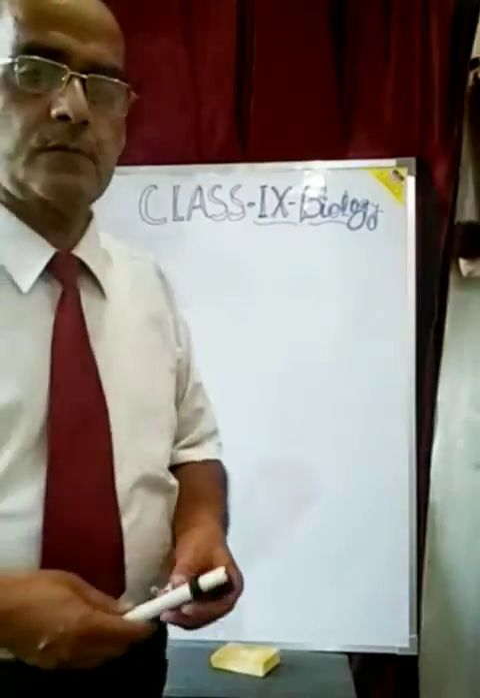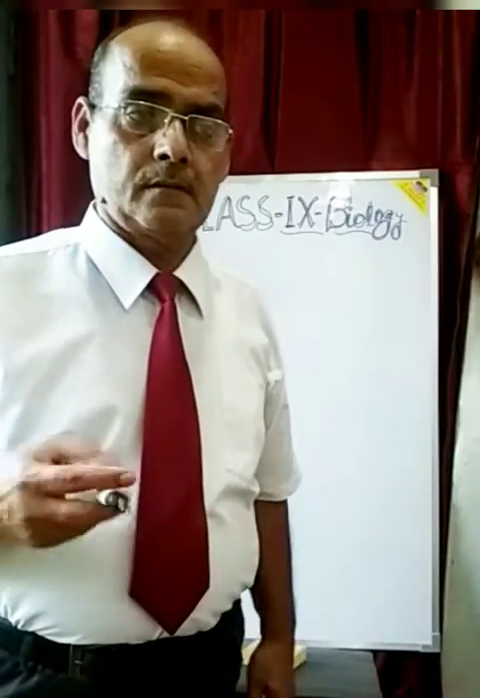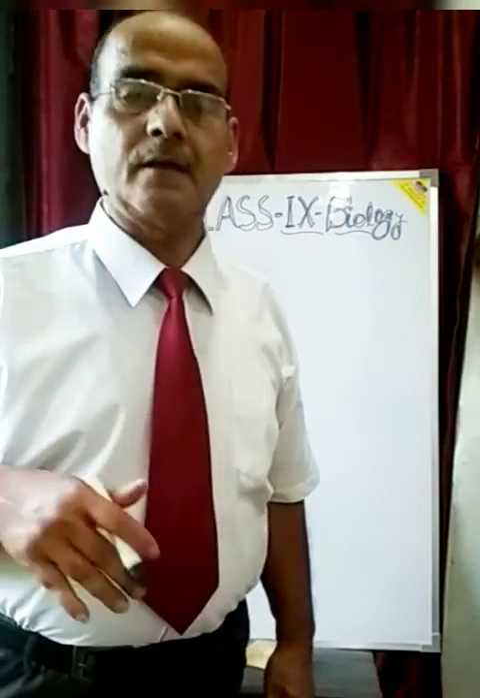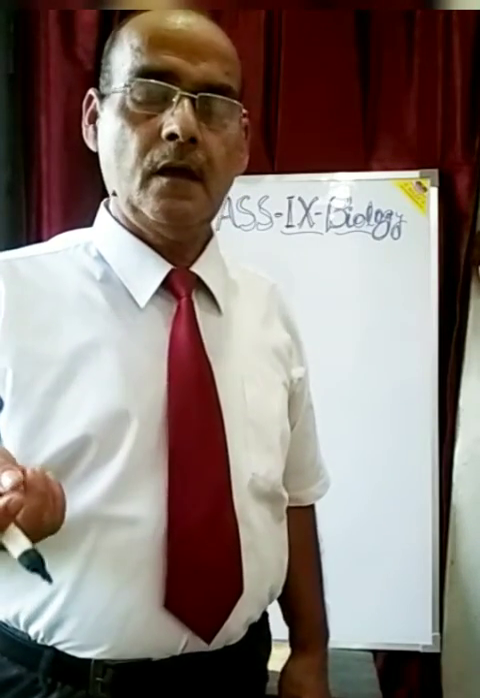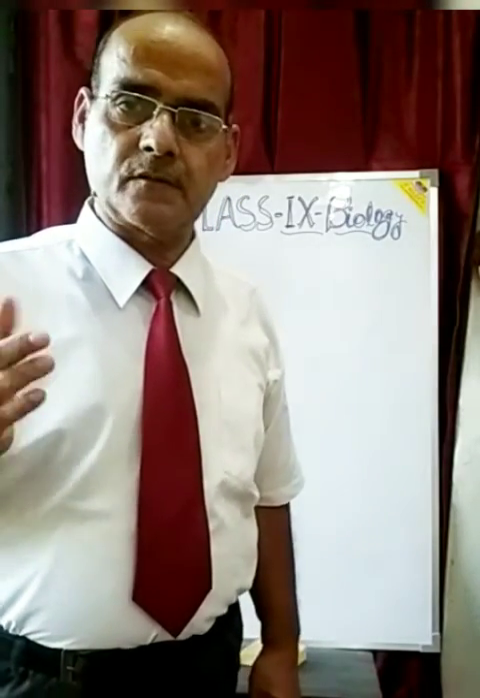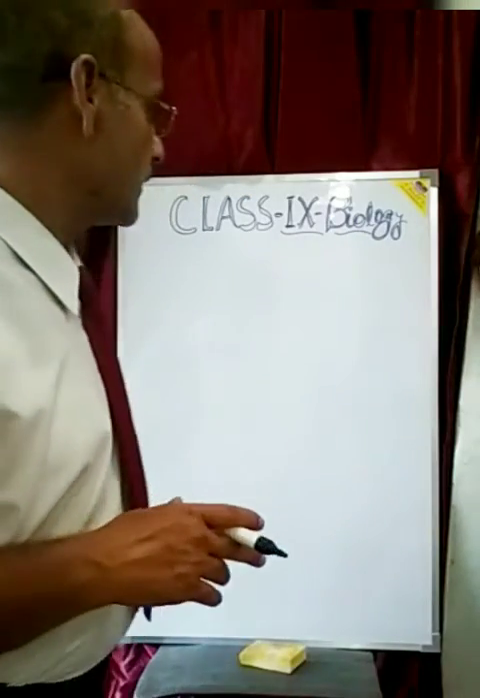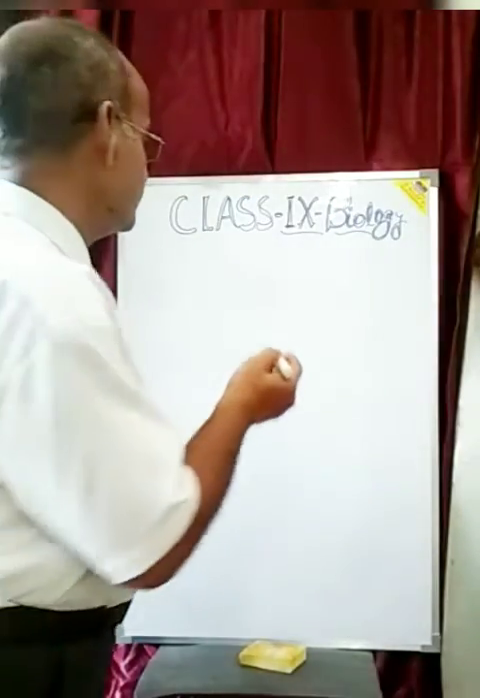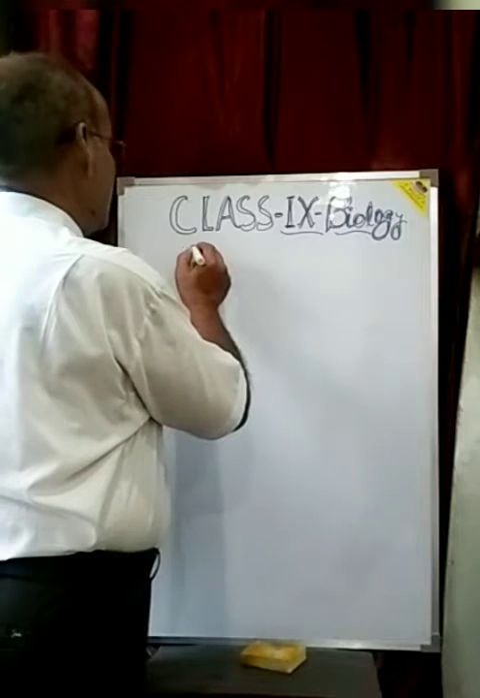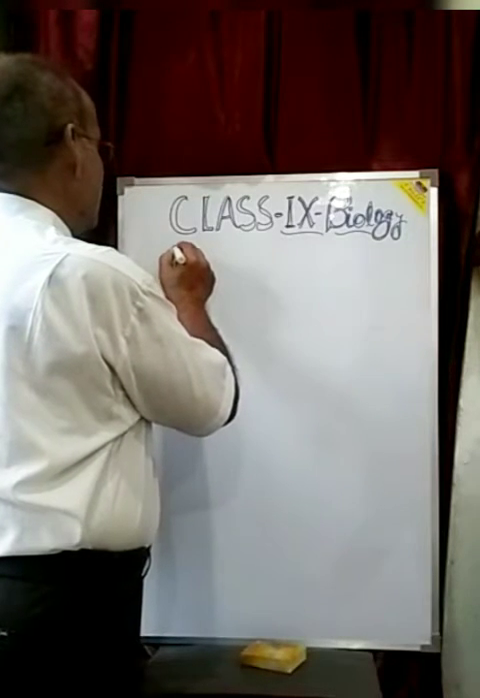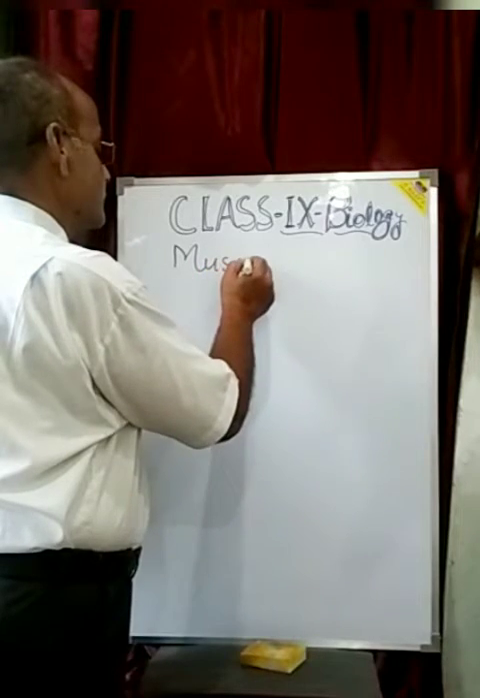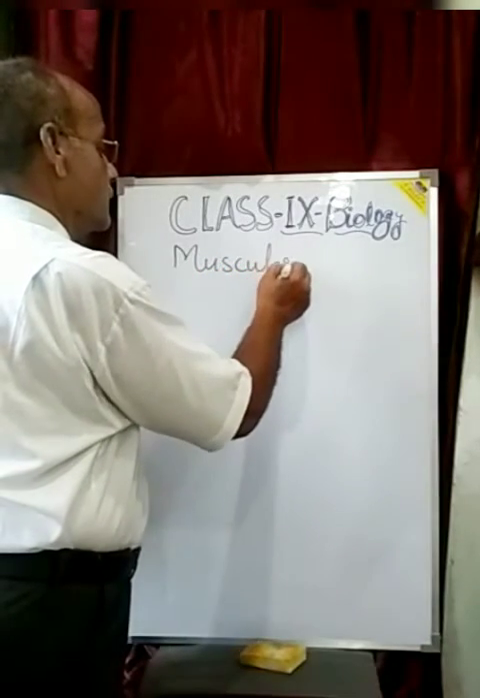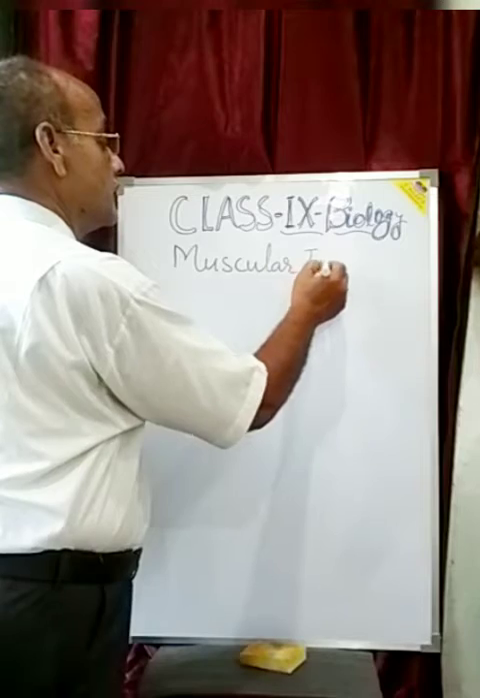Dear students, the topic is animal tissue, and in animal tissue we will discuss muscular tissue and connective tissue today. So let us start with the muscular tissue.